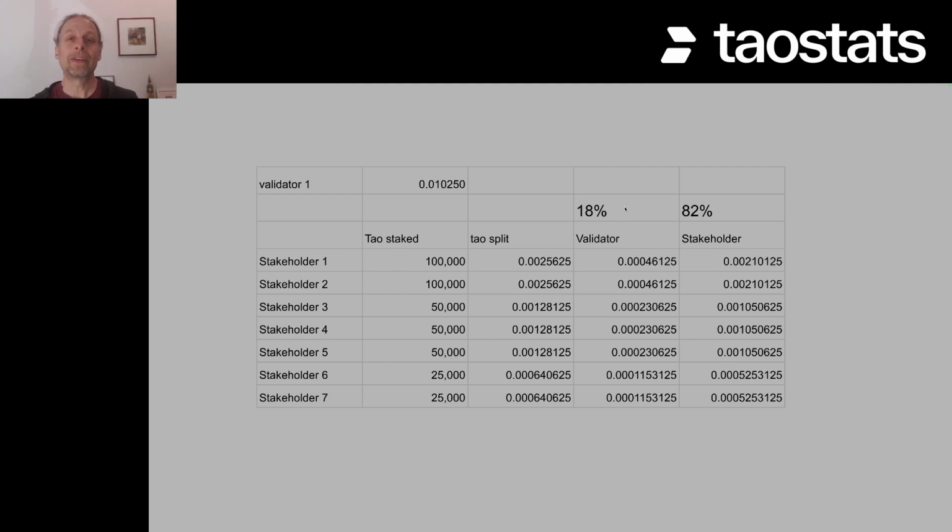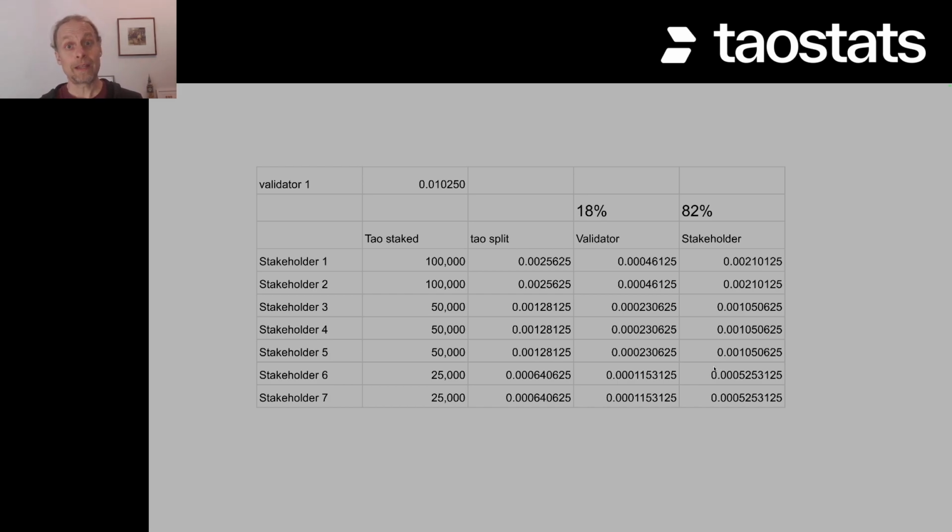The validator takes 18% of that. That is the validator's take. They get 18% of that total rewards per day. And then the remaining 82% is distributed to the stakeholders. So in this case, if you were a validator, you would sum up this column and that'd be how much you get. This stakeholder, for every single tau that's emitted, will get 0.0021 tau. And so that's how you work out that math.